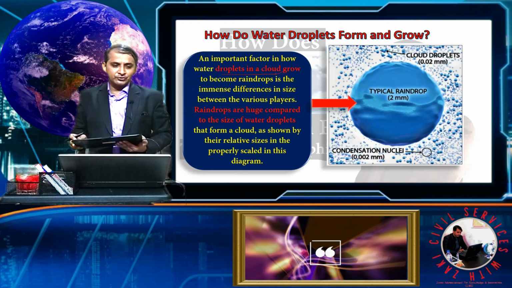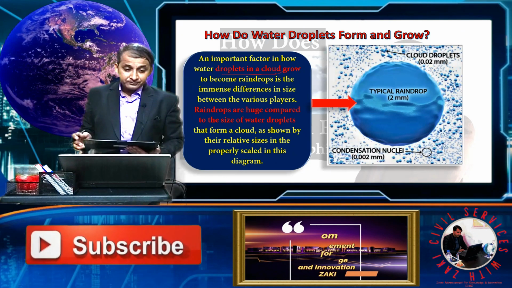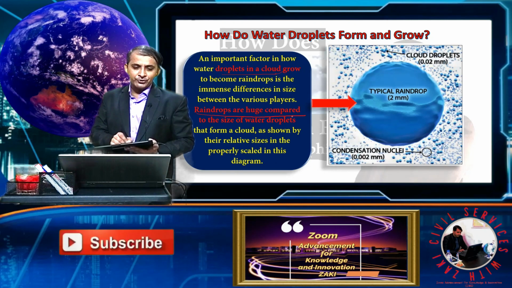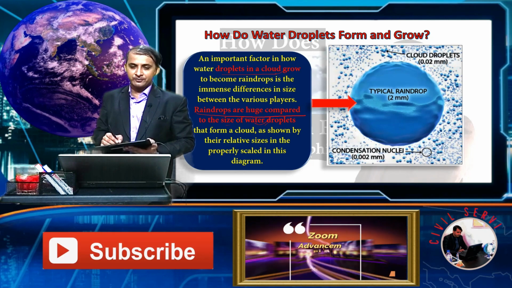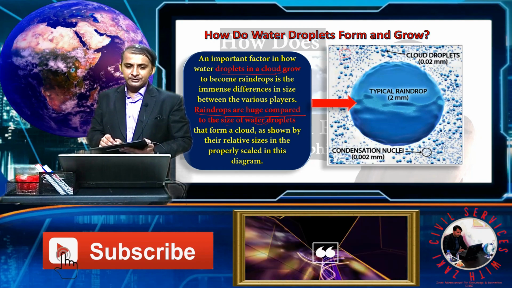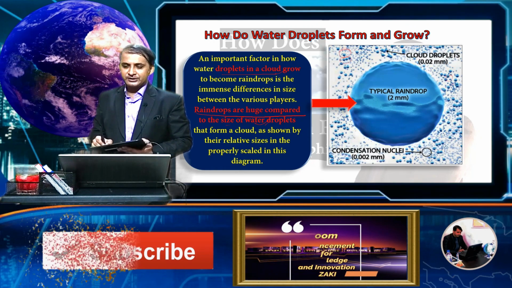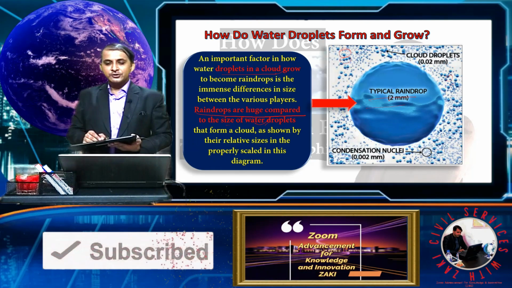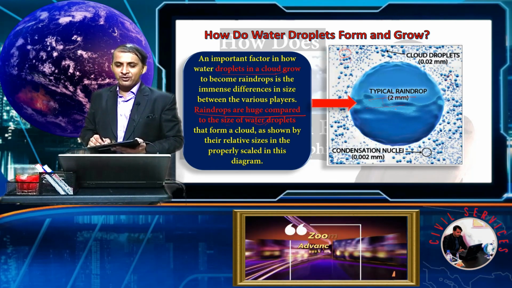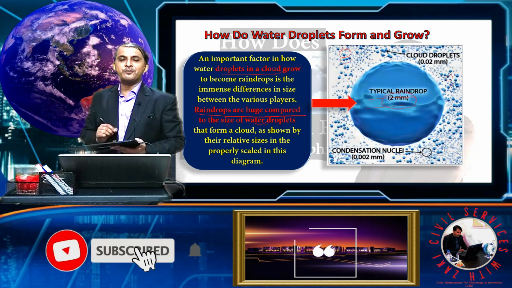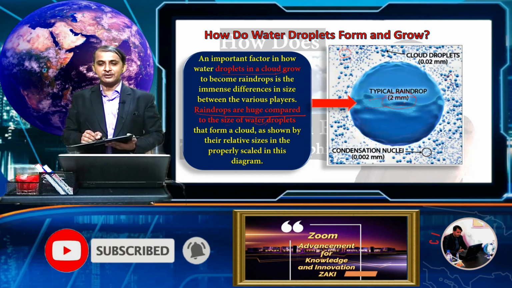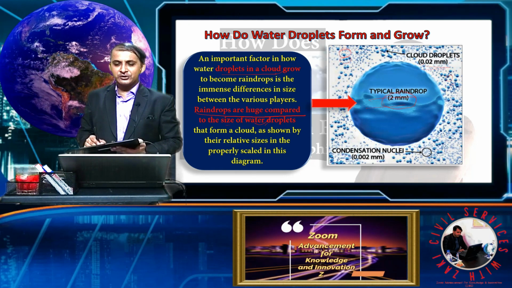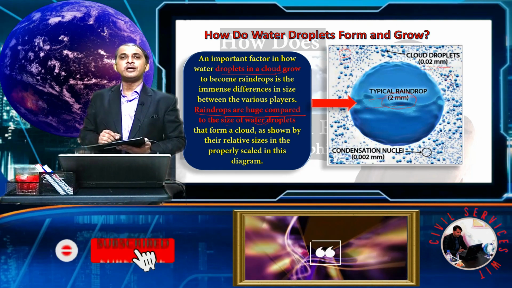So raindrops are huge compared to the size of the water droplet. See, water droplets of cloud are so small, and a raindrop is very large. A typical raindrop is approximately 2 millimeters in diameter, while cloud droplets are very small, 0.02 millimeter.